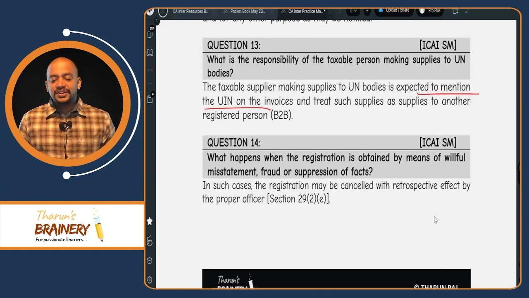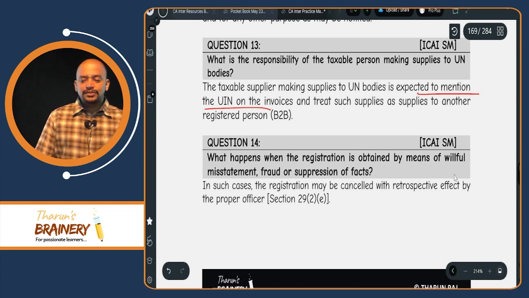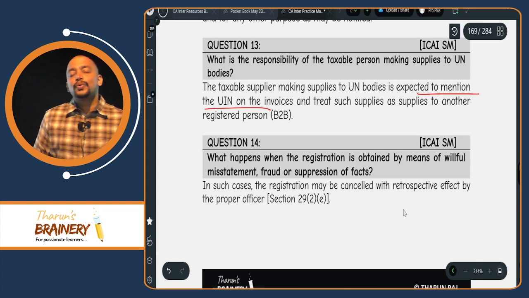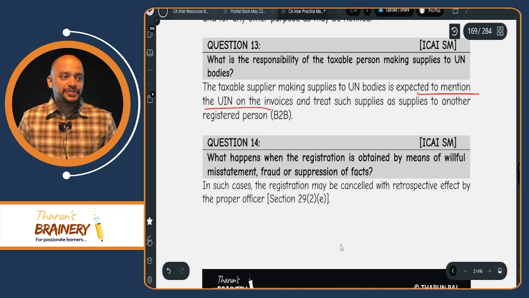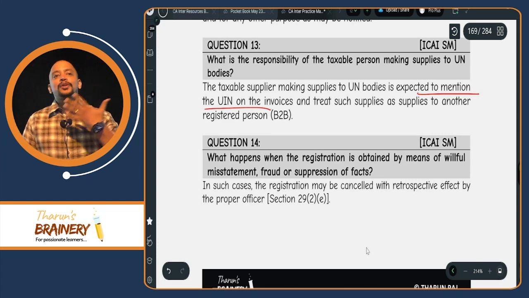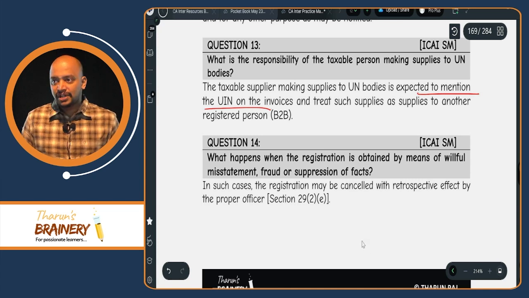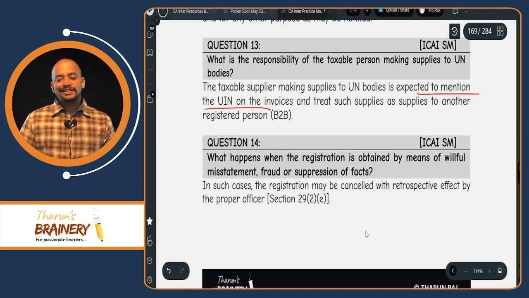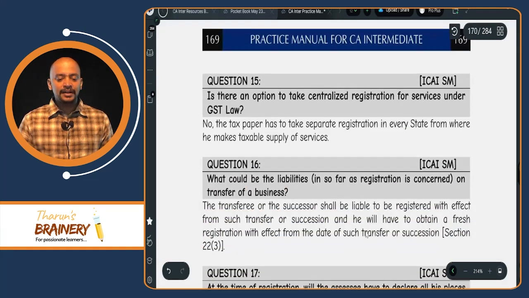What happens when the registration is obtained by means of willful misstatement, fraud or suppression of facts? That is one of the reasons for cancellation of registration. In total, there are 5 cases in which the proper officer can initiate cancellation of registration. In that, one case is registration obtained by fraud. So in that case cancellation of registration will be there.